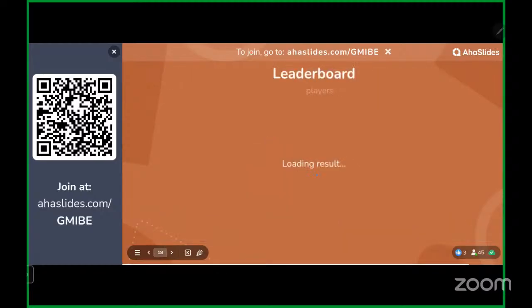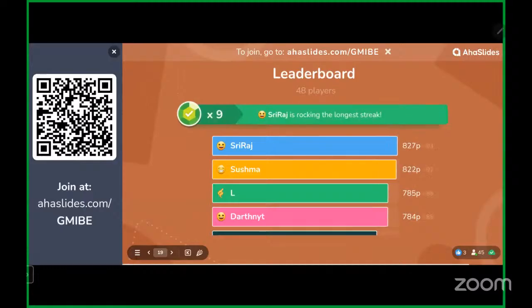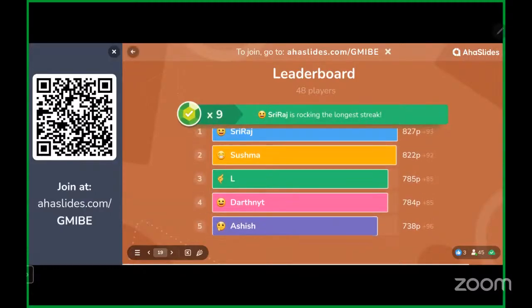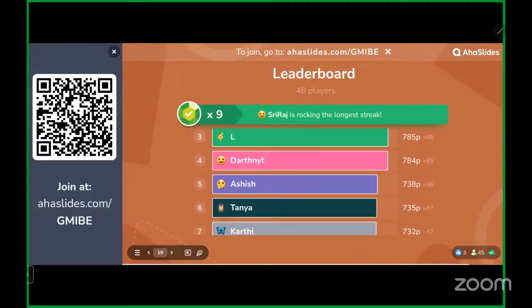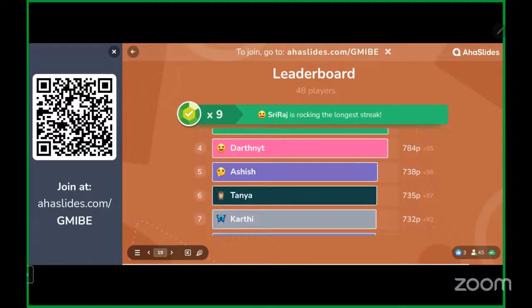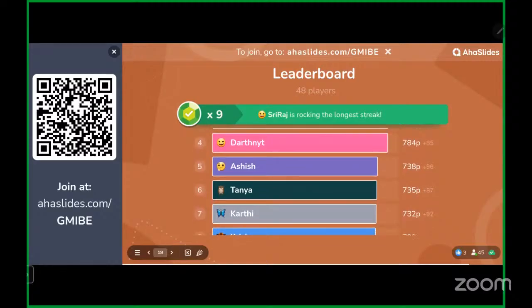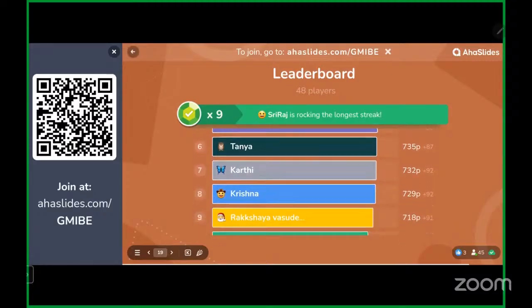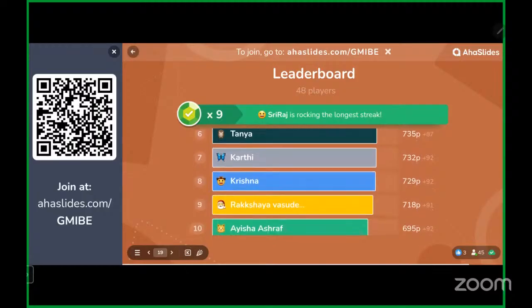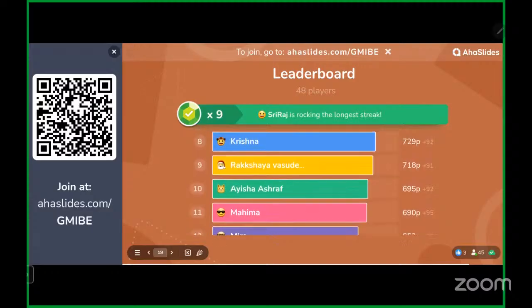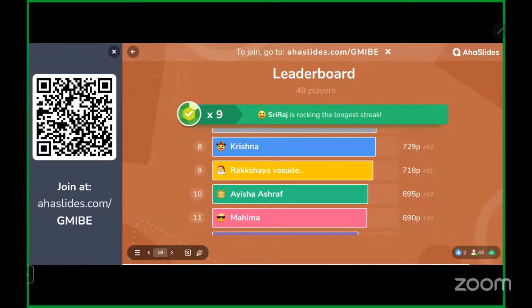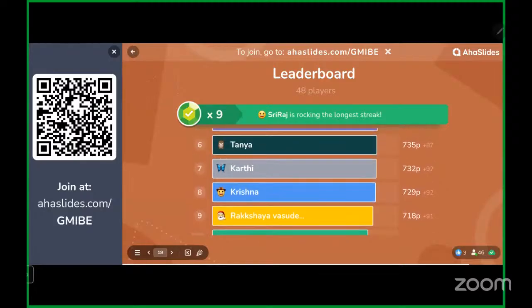All right, so let's see the leaderboard. So we got Sriraj with the longest streak, followed by Sushma in second place. Then we have Dr. L, then Darnite, then Ashish, Tanya, Karthik, Krishna, and so on. Rakshaya, Aisha, and Mahima. So good going, guys.